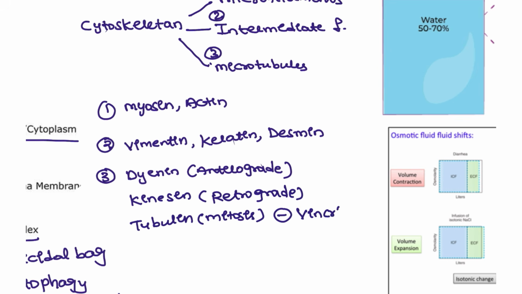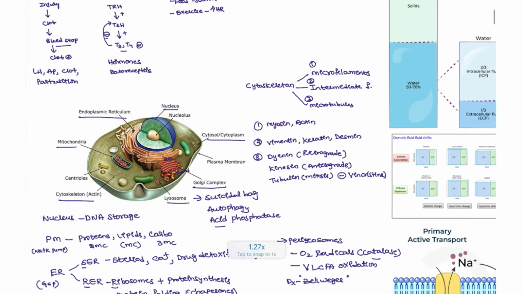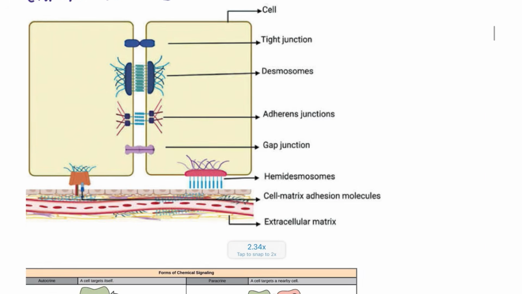One example is vincristine. I want you guys to take note: dynein is retrograde and kinesin is anterograde. These are some of the important points that you have to take note of, especially for the cell membrane.